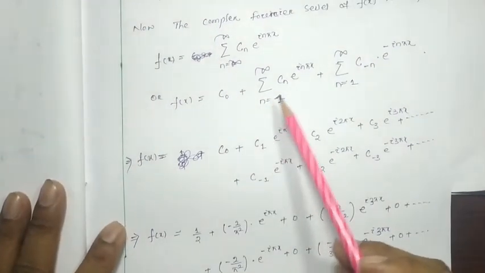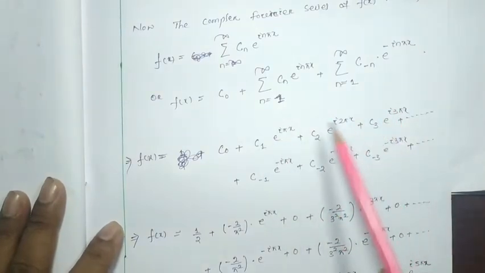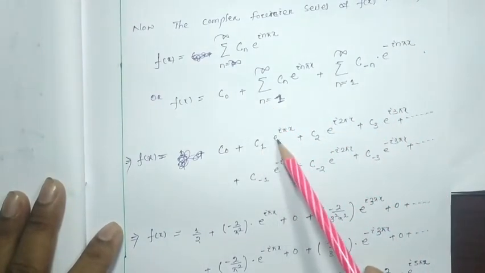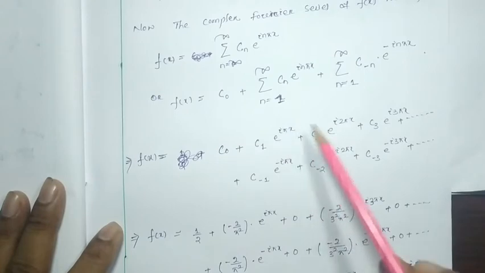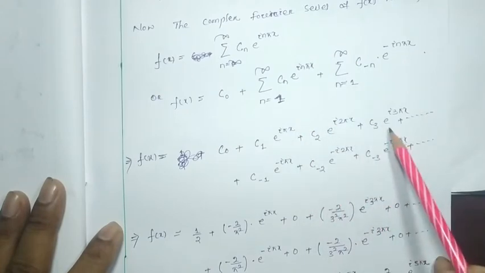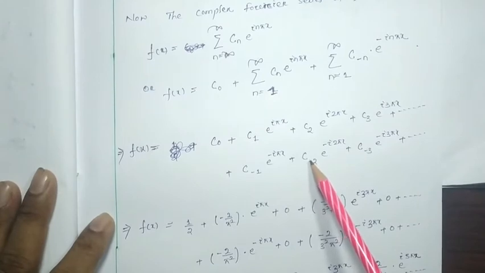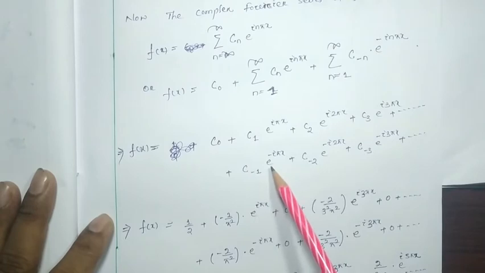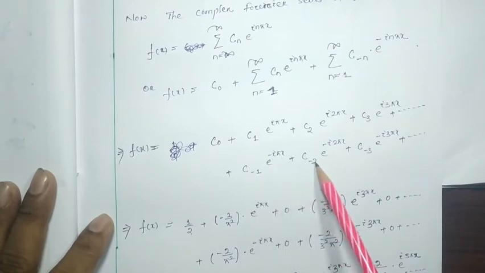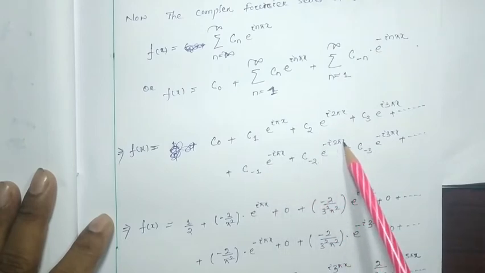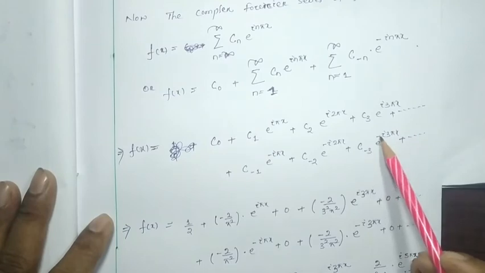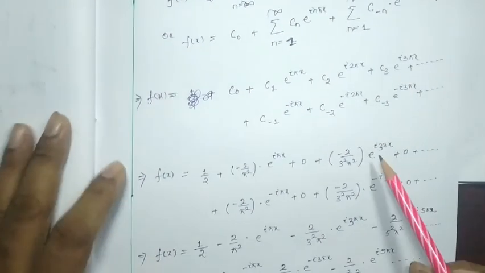If I expand it, it will be c1 e to the power i pi x, c2 e to the power i 2 pi x, c3 e to the power i 3 pi x, and c minus 1 e to the power minus i pi x, c minus 2 e to the power minus i 2 pi x, c minus 3 e to the power minus i 3 pi x, like that.